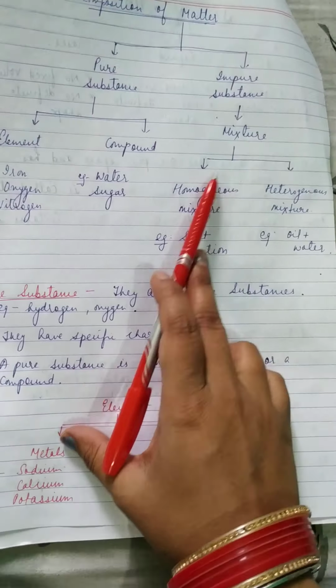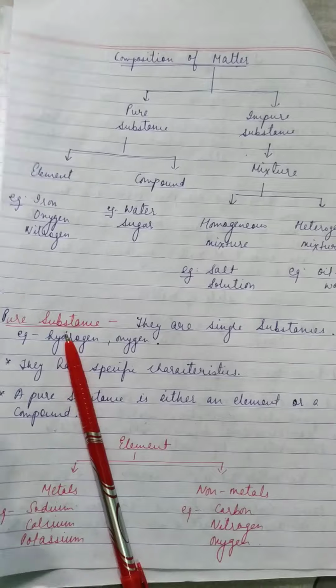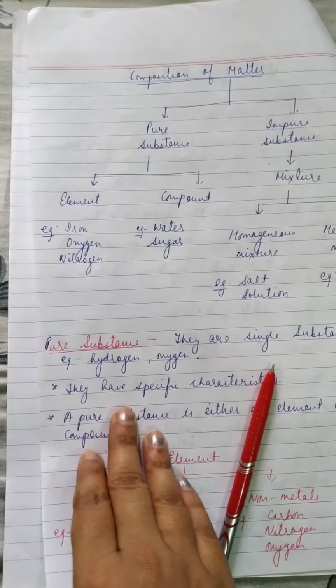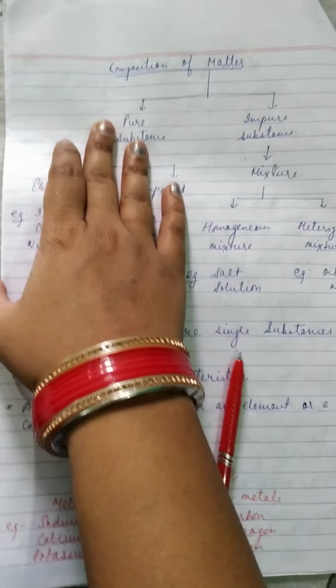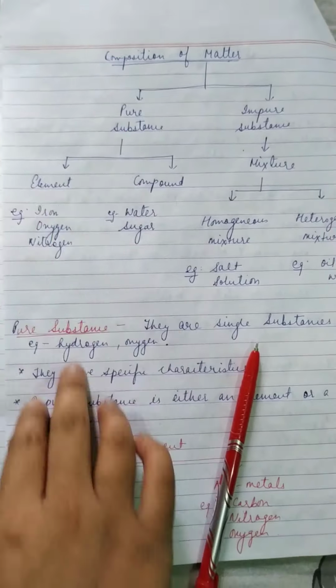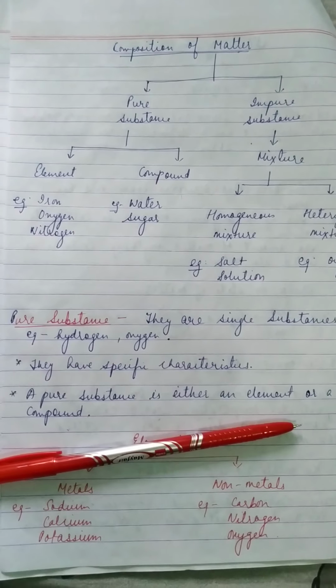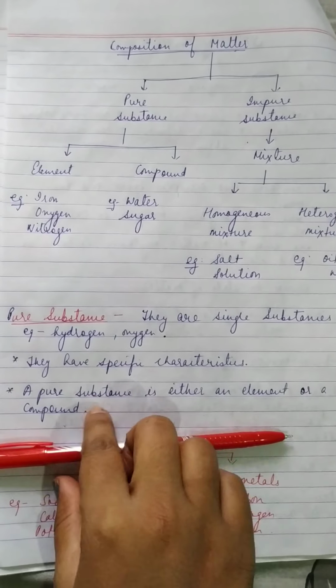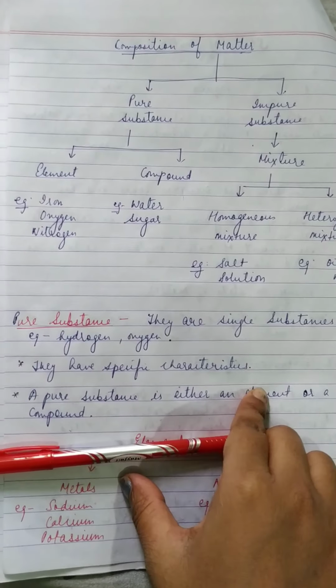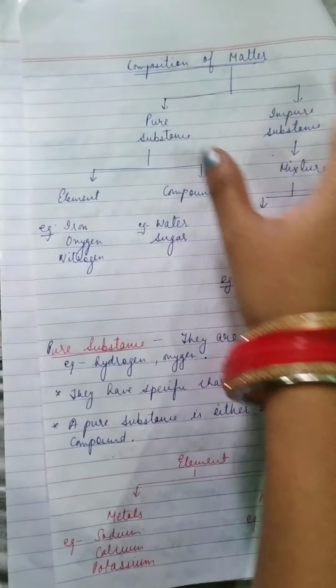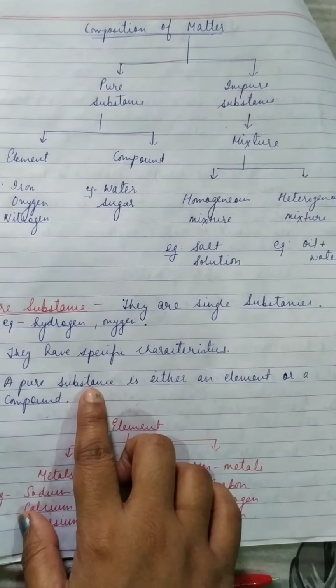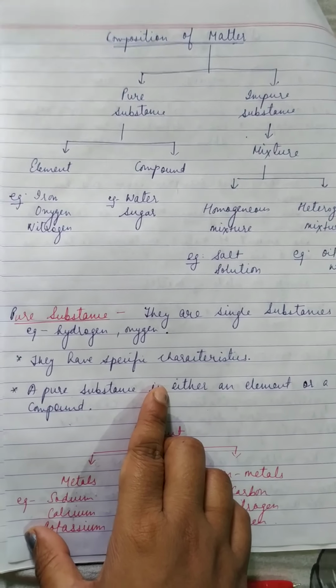Examples are hydrogen and oxygen. If you are talking about hydrogen, that means it is made up of only hydrogen atoms. Each of them has a different set of behaviors and specific characteristics. A pure substance is either an element or a compound. So if you are talking about a pure substance, it can be an element, it can be a compound.